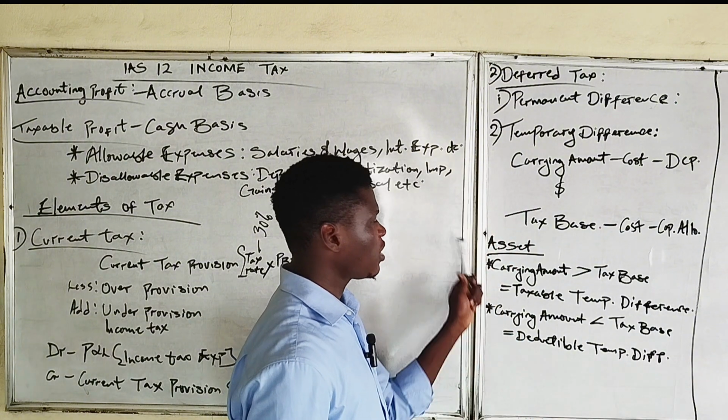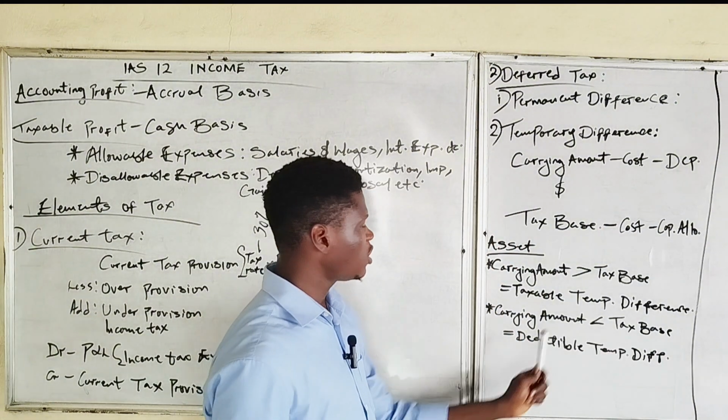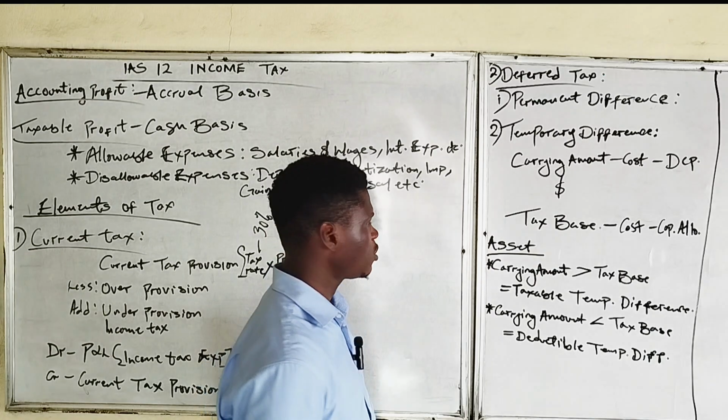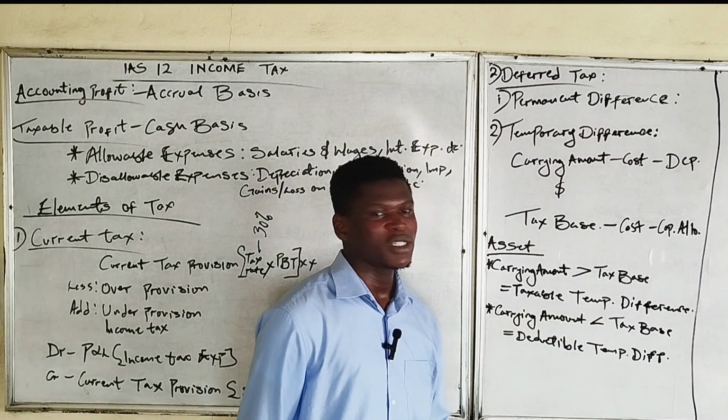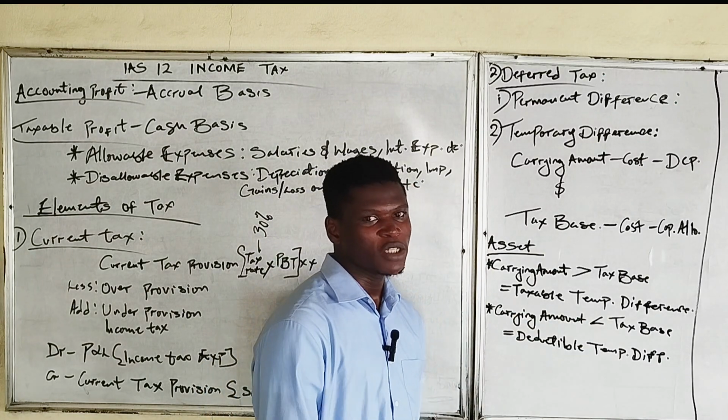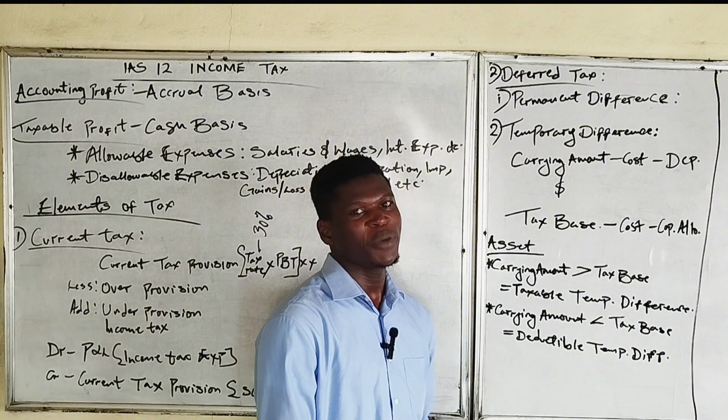So if the carrying amount of an asset is lower than the tax base of an asset, it will give us deductible temporary difference.